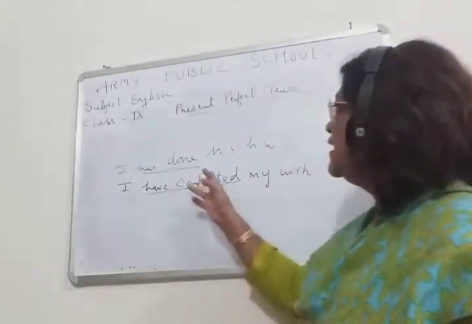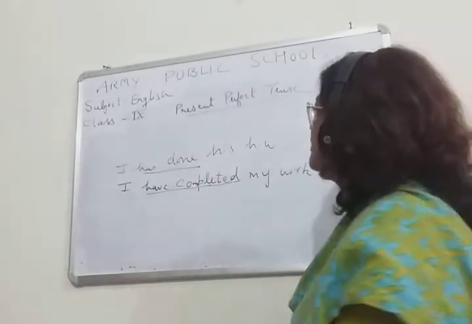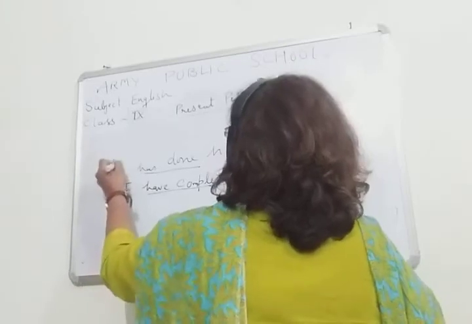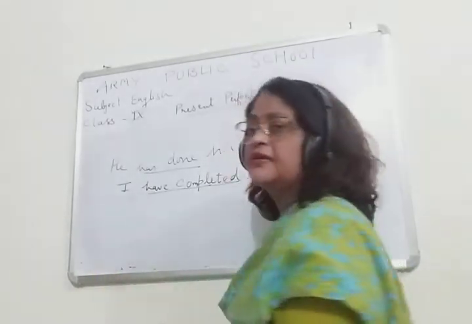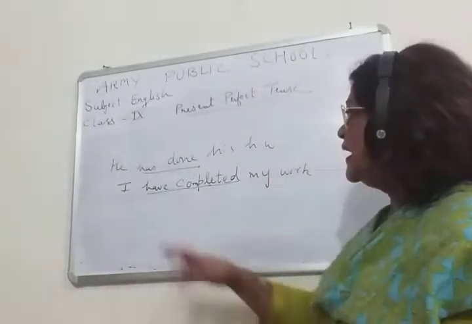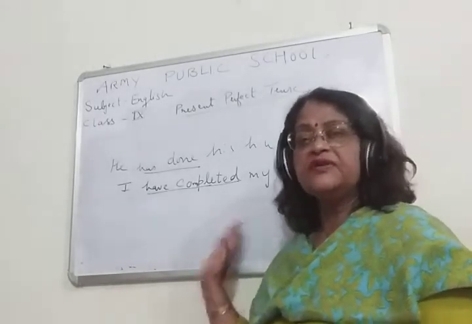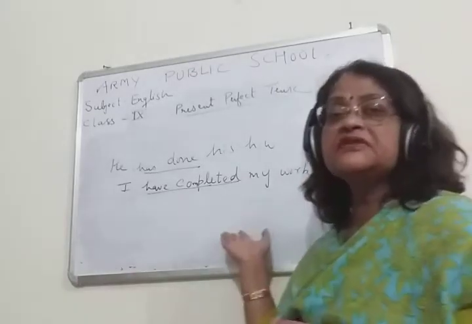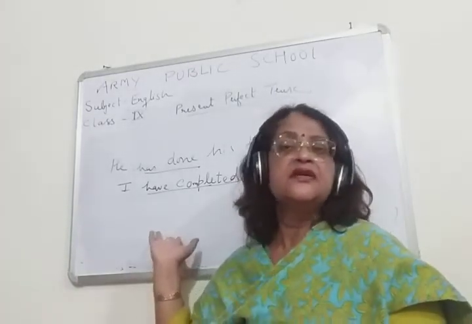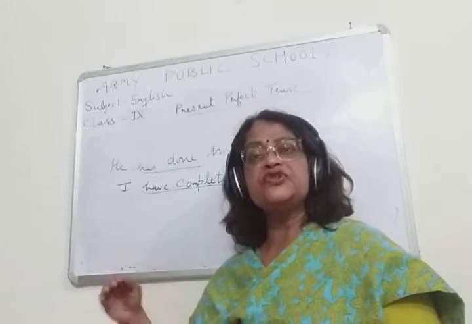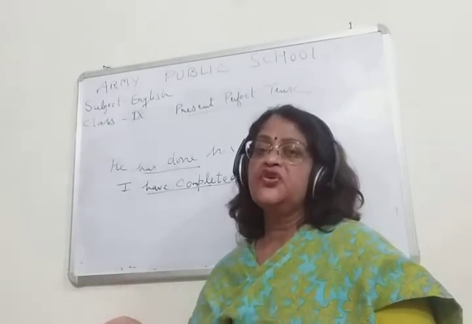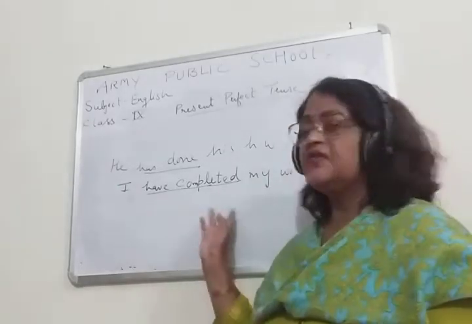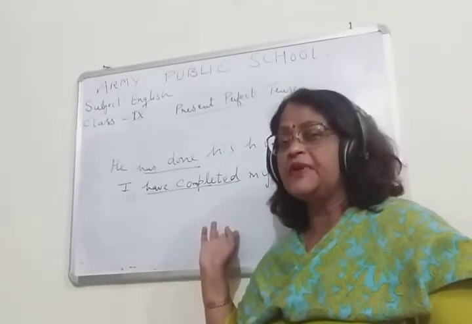Remember, see the sentence again. Children, he has done his homework. Okay, and I have completed my work. In both the cases work is completed, and many of you will be thinking, why has ma'am written present perfect tense here, because the verb is completed, the verb is over, so this is the case of past tense. So children, if time is there, then the same thing will be in the simple past tense.